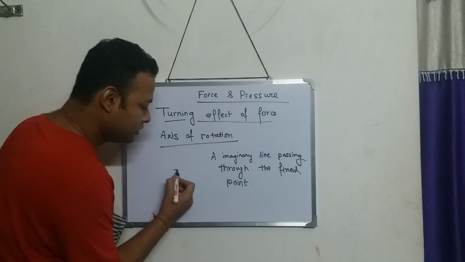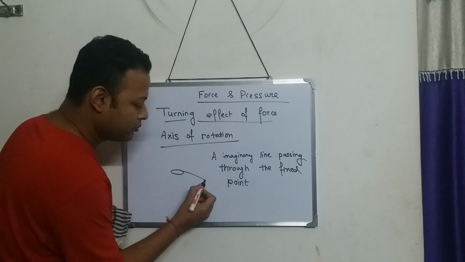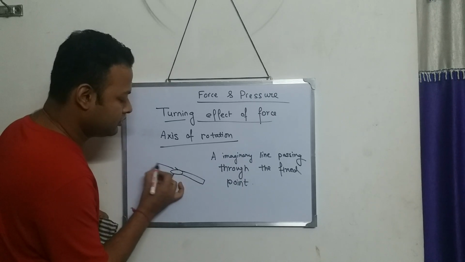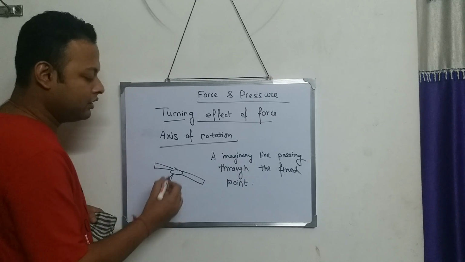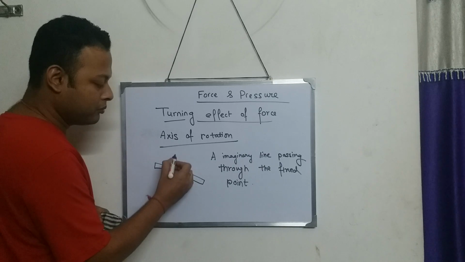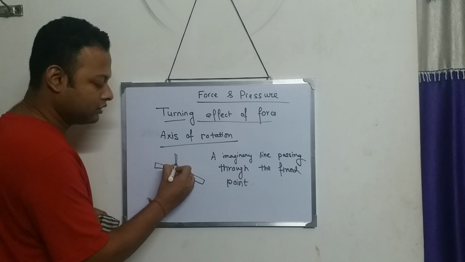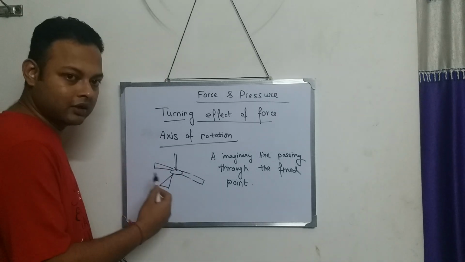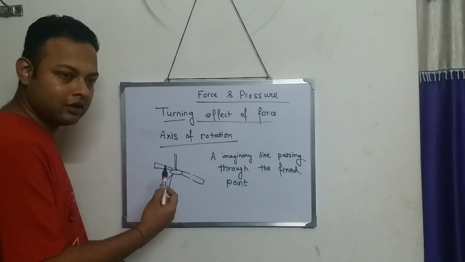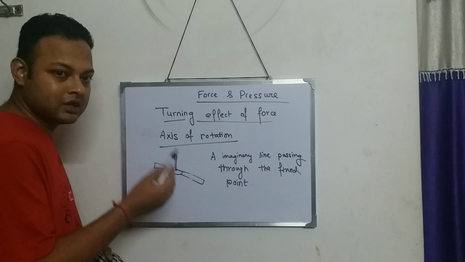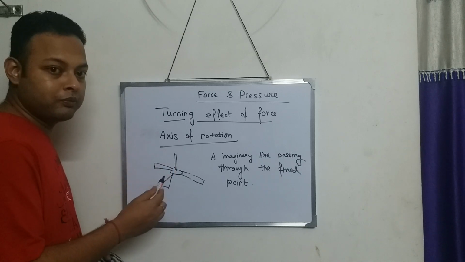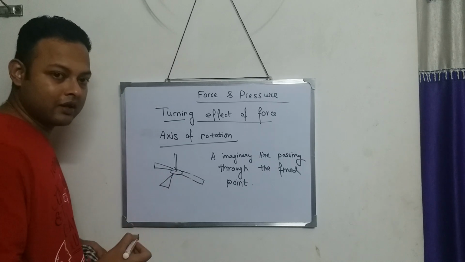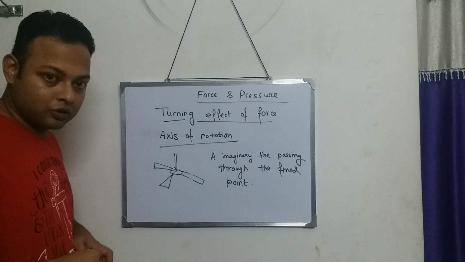So let's take your fan, the blades are something like this. Now the fan is held by a rod at the center. This fan also happens to rotate. Now what is the axis of rotation? Where is the fan fixed? The fan is fixed at the center through that rod.